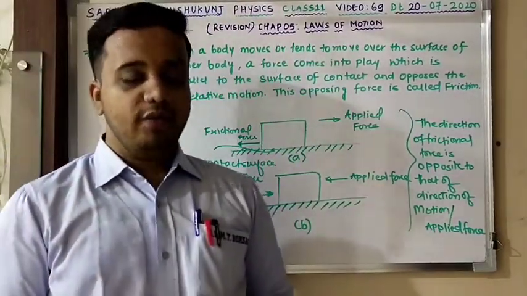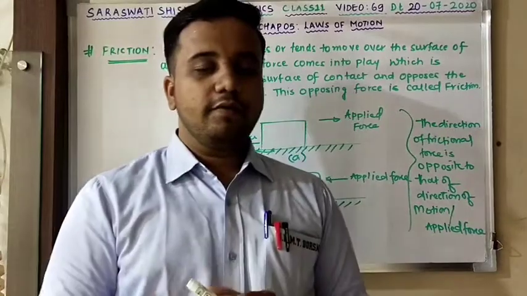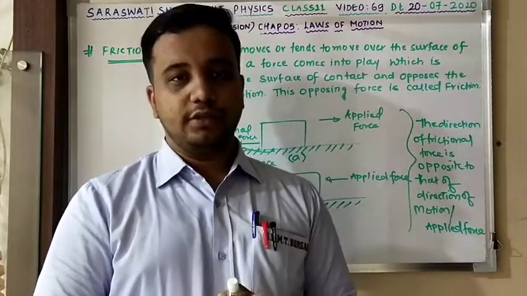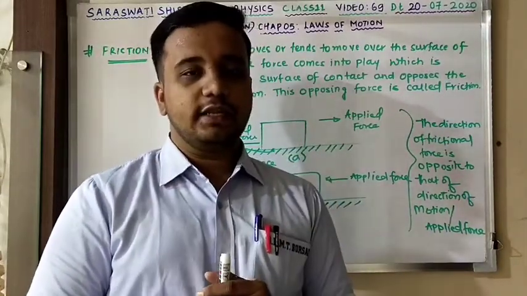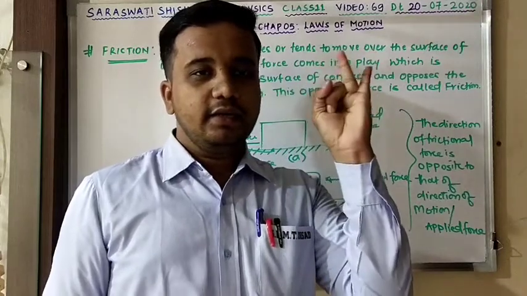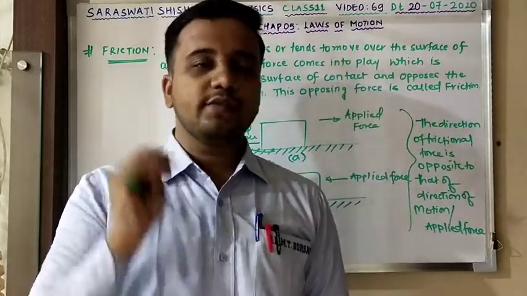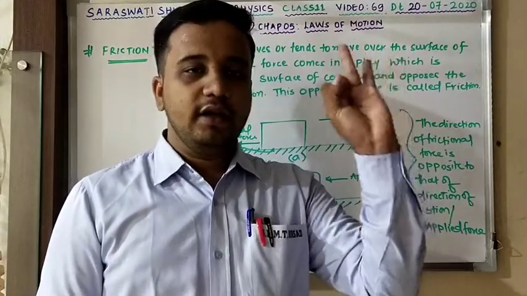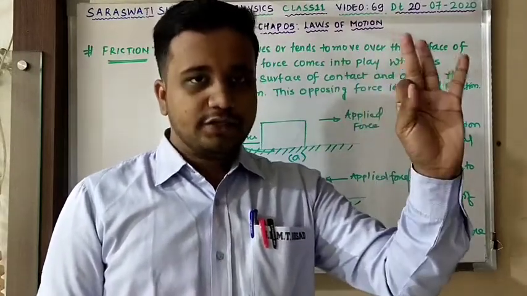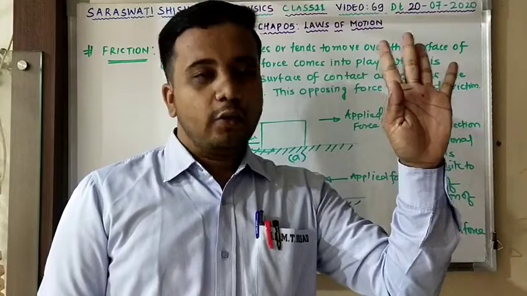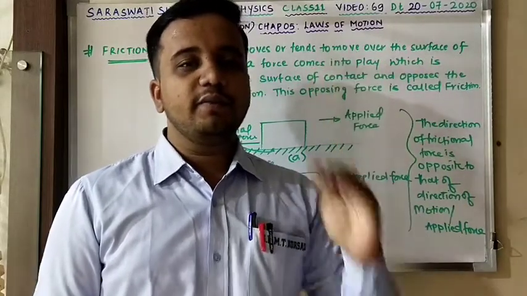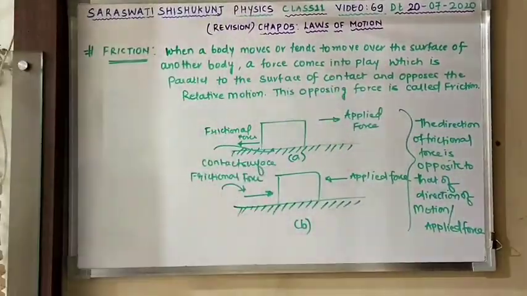Very good. Now moving ahead to types of friction. Which are the types of friction we can study? That is static, limiting, kinetic and rolling. We are going to study 4 types of friction: static friction, limiting friction, kinetic friction, and one more is rolling friction. Clear? Let's see one by one in detail. Let me erase the board, please.